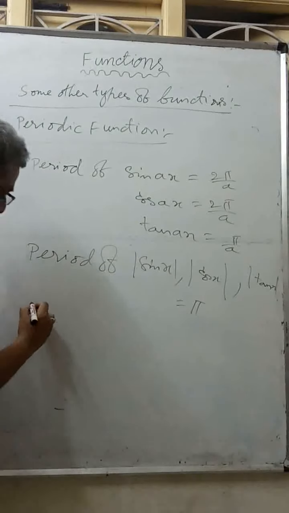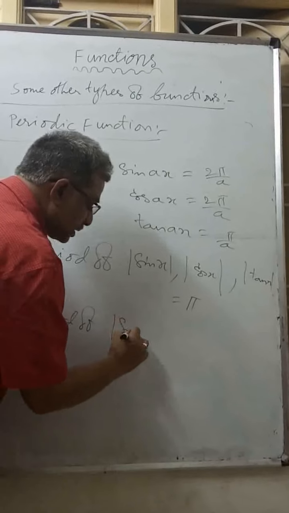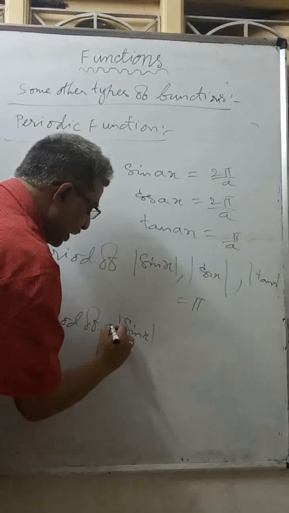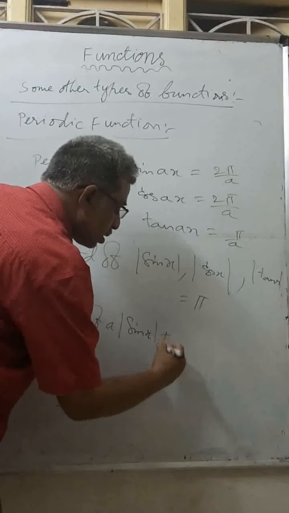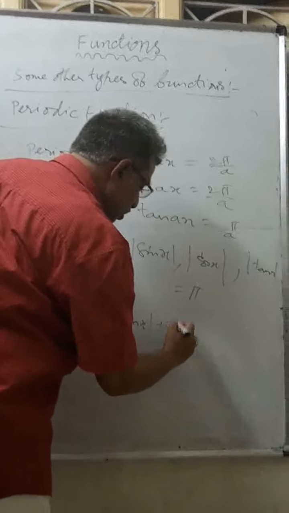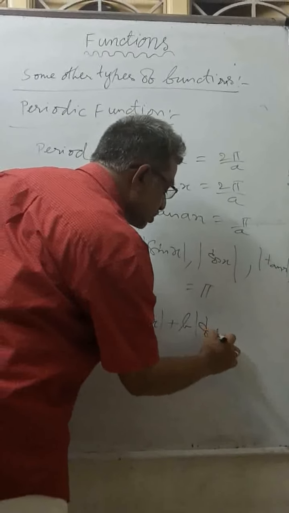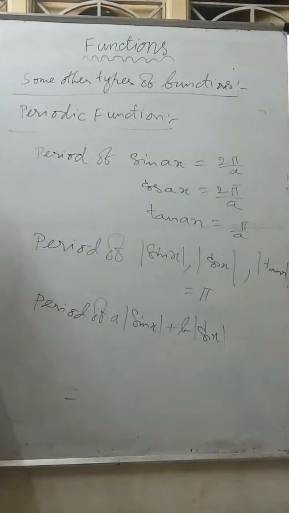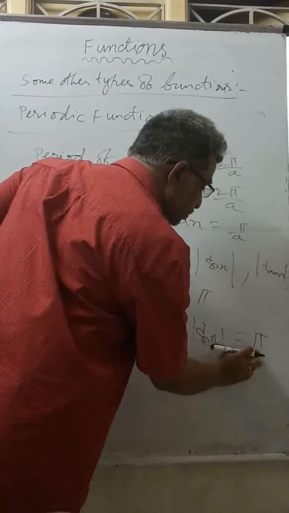Period of a|sin x| + b|cos x|. Keep this in mind: the period of a|sin x| + b|cos x| is equal to pi. But pi by 2